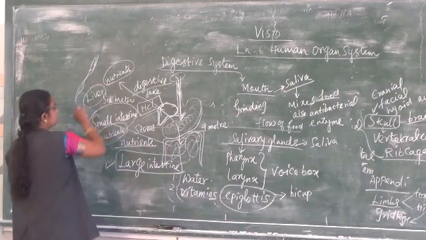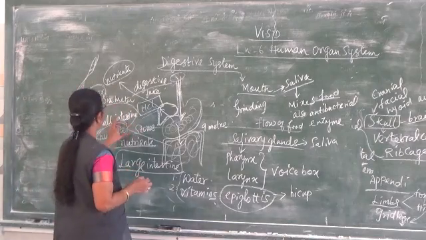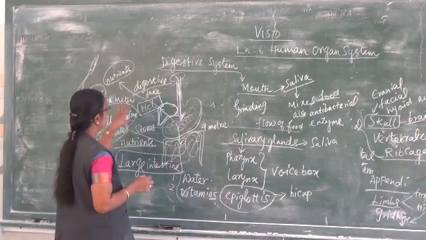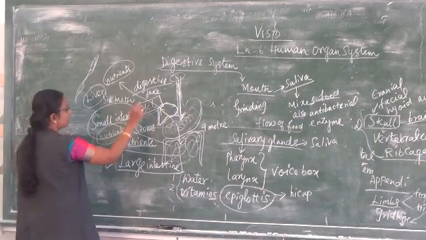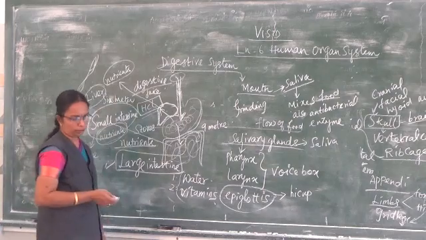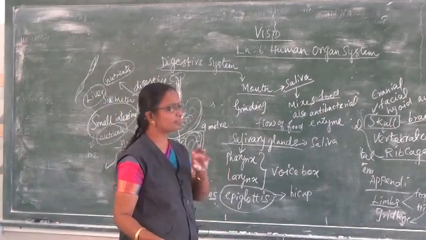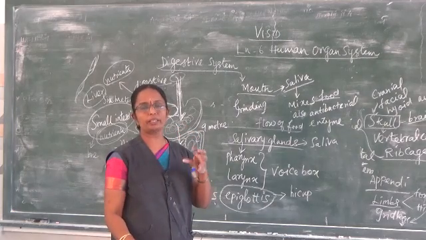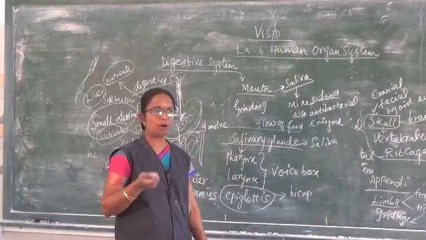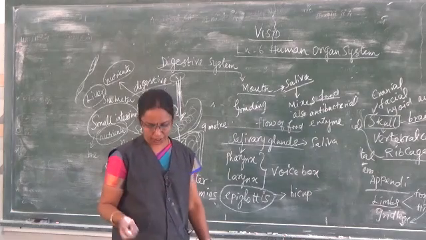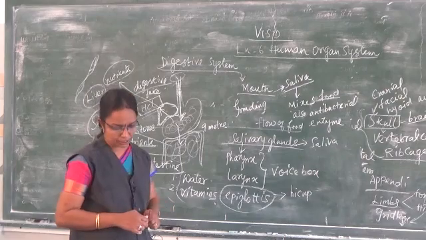The liver mixes the food, nutrients, everything into the blood stream. So from the small intestine, it also mixes along with the bloodstream, and that is also done by the liver. So after the food we have taken, all the minerals, nutrients, everything mixes along with the bloodstream, and it goes through all the parts of the body for our normal function. So this is about the structure and the function of the digestive system.